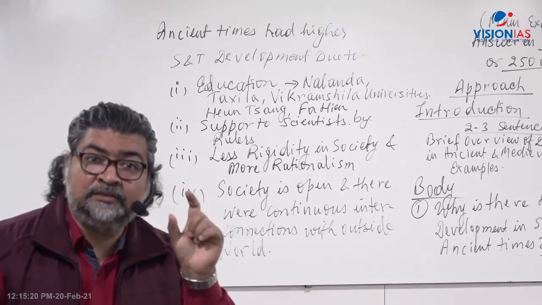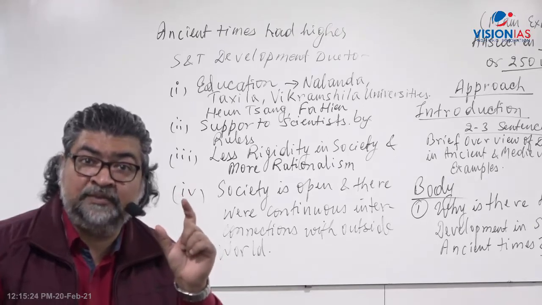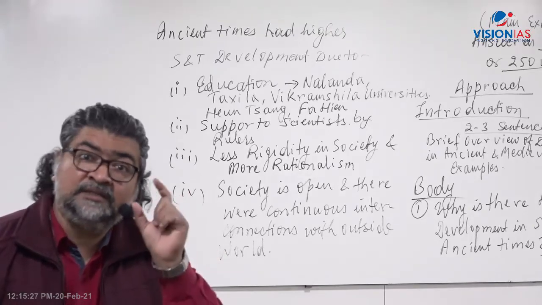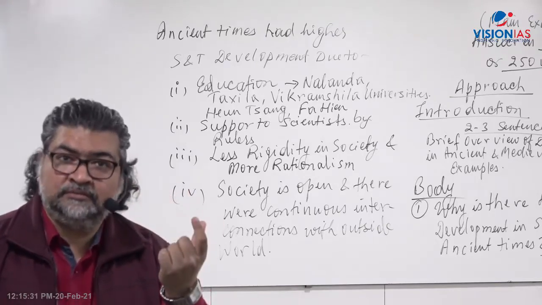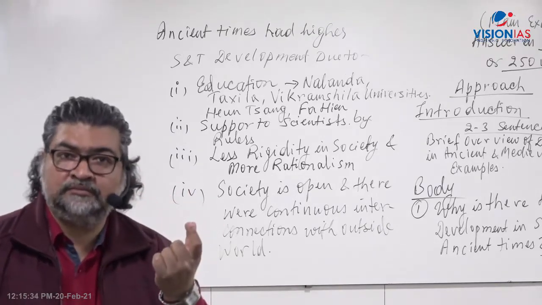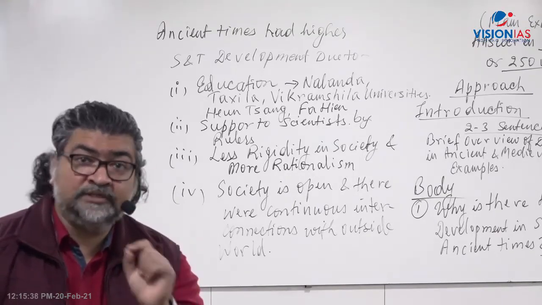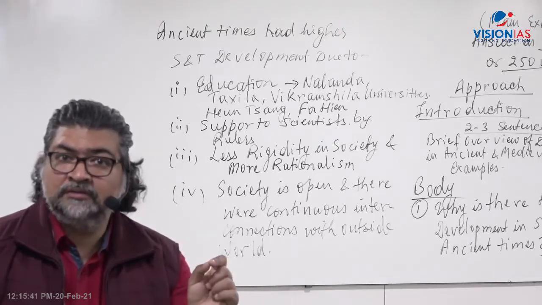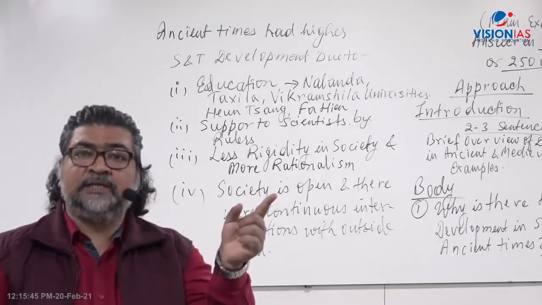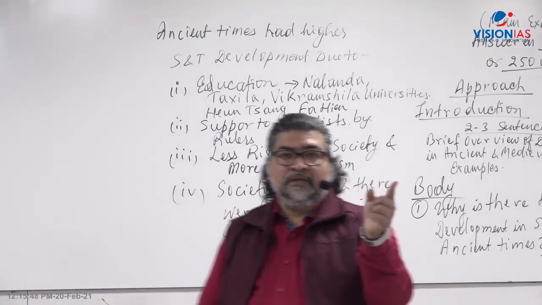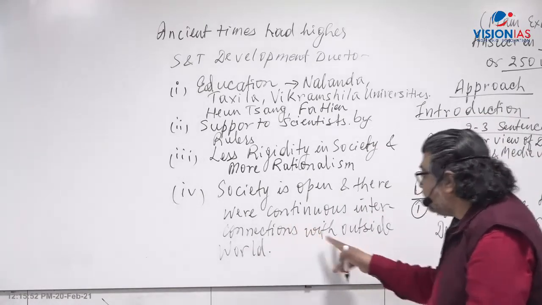Have you read in world history? You have completed world history classes. Byzantine, B-Y-Z-A-N-T-I-N-E, Byzantine Empire. There is also Islamic astrology, Islamic astronomy. And Varaha Mihira wrote the book Panch Siddhantika. What is the name of the book? Panch Siddhantika. He talked about Western astronomy, right? So he traveled outside. He went outside India, where the outside traders used to come to India. So there was an interconnection with the outside world.